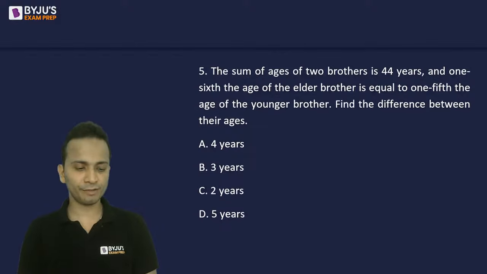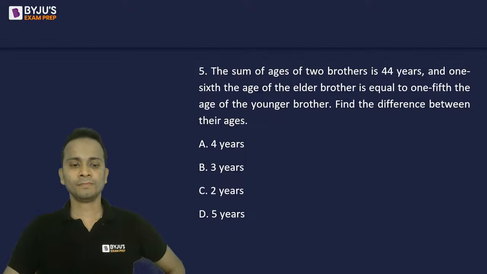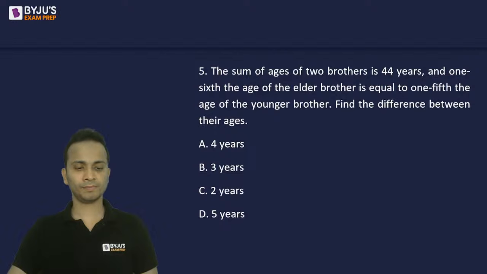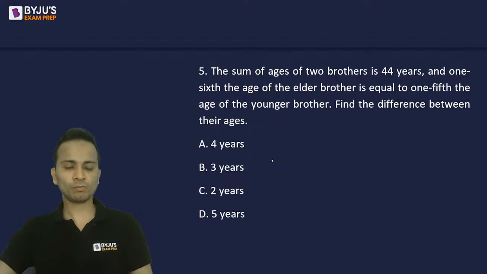You'll have to find out the difference between the ages of these two brothers. Quickly, not more than 1 minute.